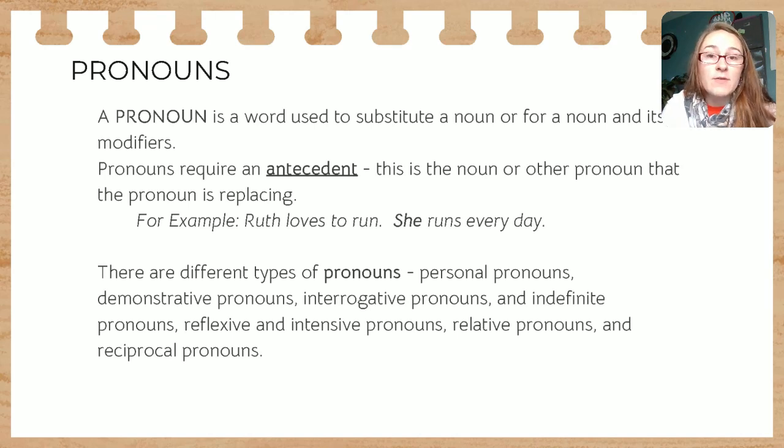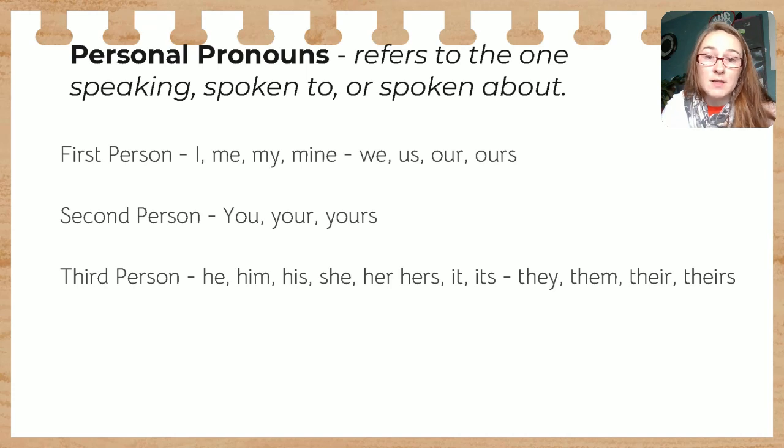So we want to make sure that our pronouns match our antecedents in number, and we're going to go into a little more detail with those. So we have personal pronouns. These are the ones that we're most familiar with. These are referring to someone or something that is either doing the speaking, being spoken to, or spoken about. And these come in first, second, and third person.